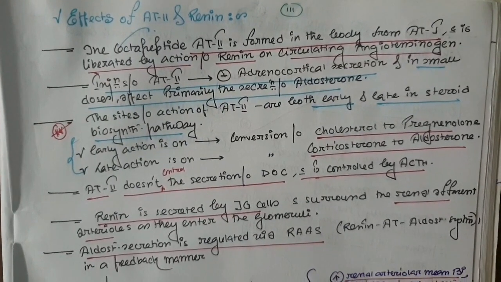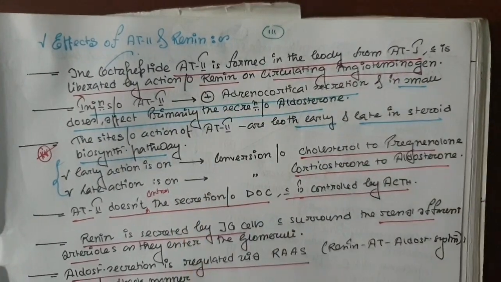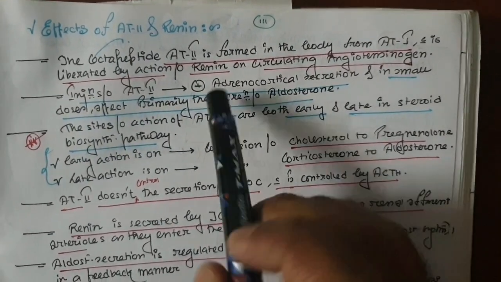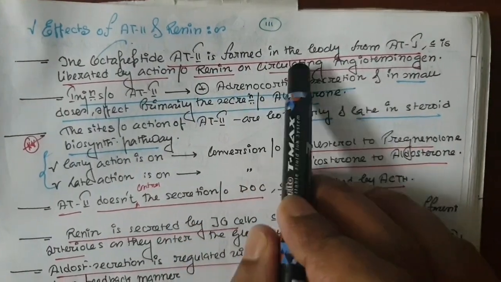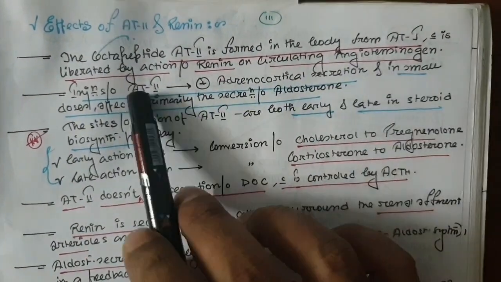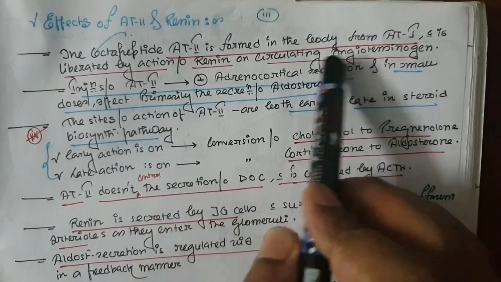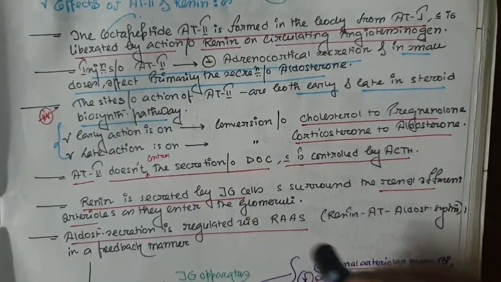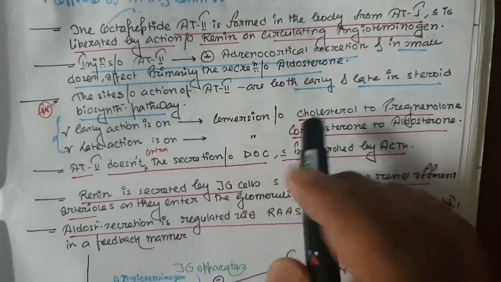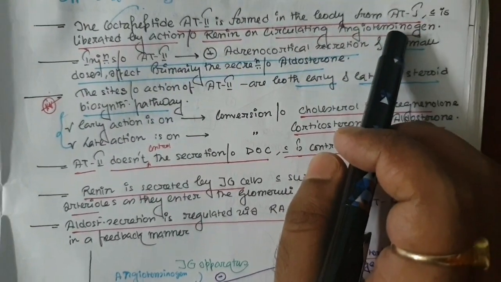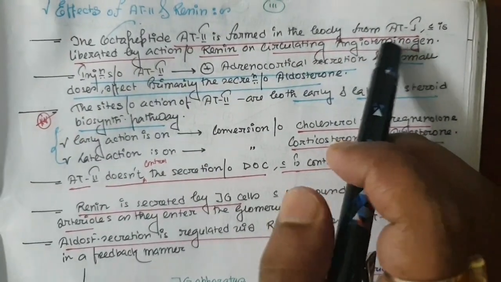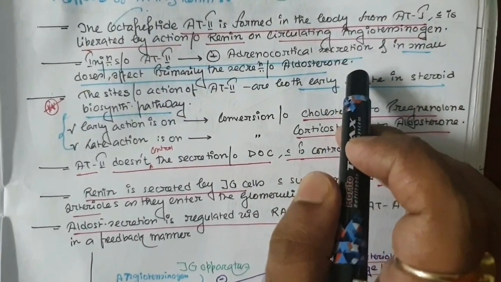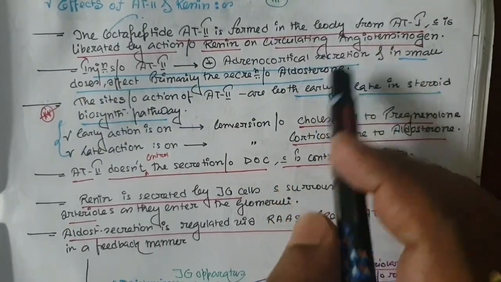Now the second point, the effects of angiotensin 2 and renin on increased aldosterone synthesis. The octapeptide angiotensin 2 is formed in the body from angiotensin 1, which is liberated by the action of the renin on circulating angiotensinogen. You all know this fact. This renin is coming from the juxtaglomerular cells or juxtaglomerular apparatus, and it converts angiotensinogen to angiotensin 1, and from angiotensin 1 the angiotensin converting enzyme converts it to angiotensin 2.